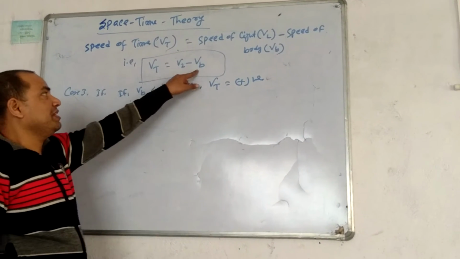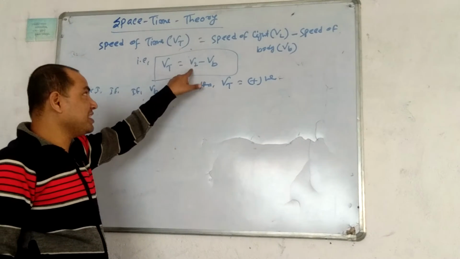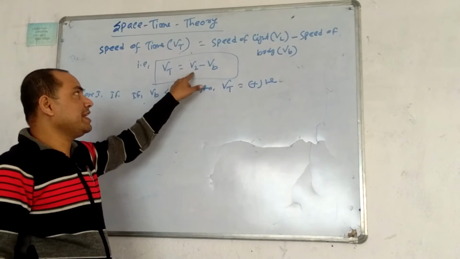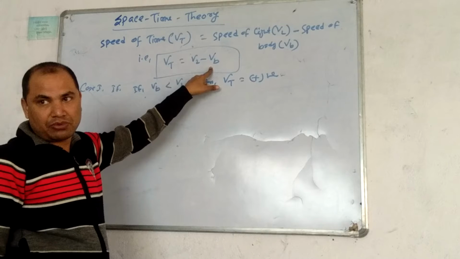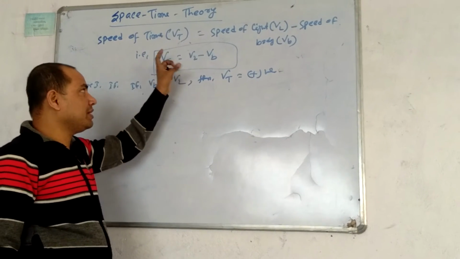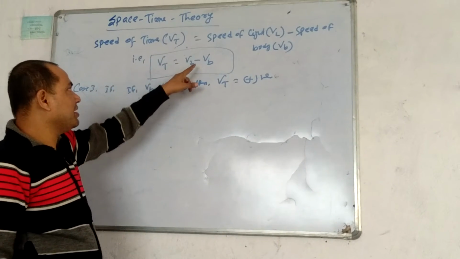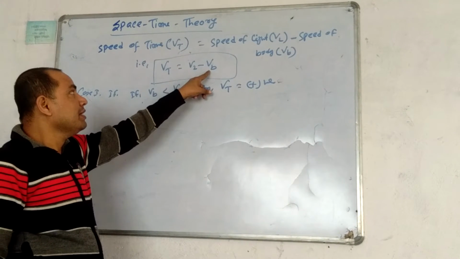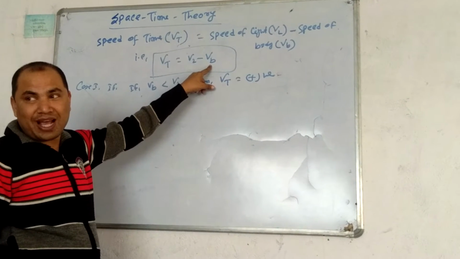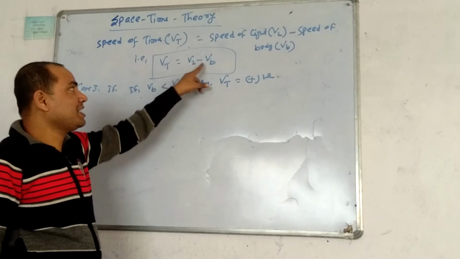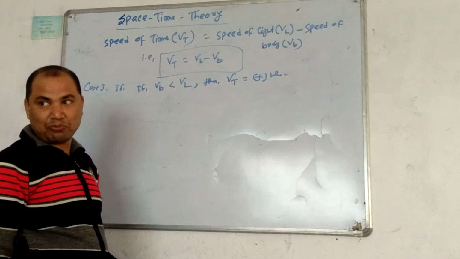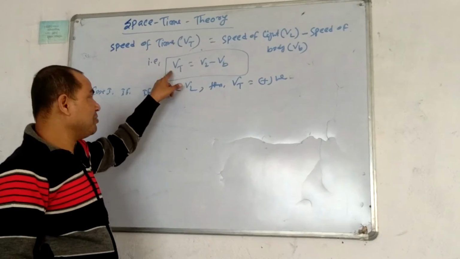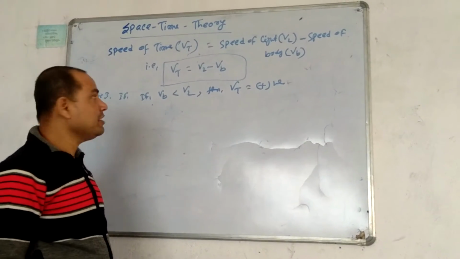Means this is a 10, this is a 7. 10 minus 7 is equal to 3, that is positive. I am giving only a demo. The speed of light is 3 lakh km per second. If the speed of the body is 2 lakh km per second, 3 lakh minus 2 lakh is equal to 1 lakh, that will be positive. So the speed of time is positive.